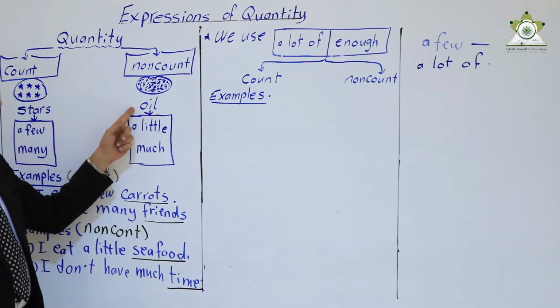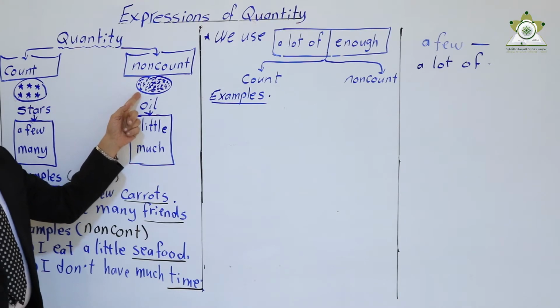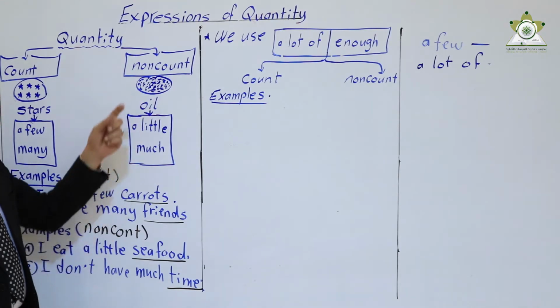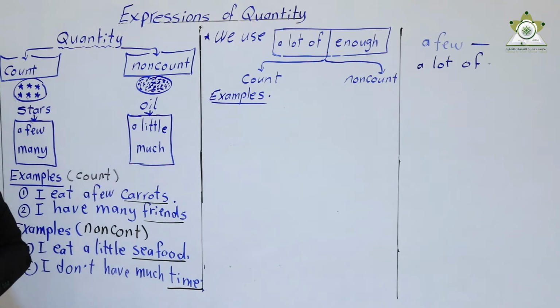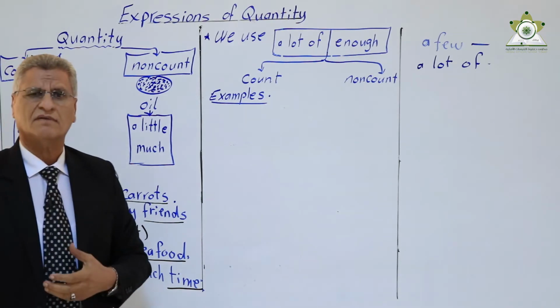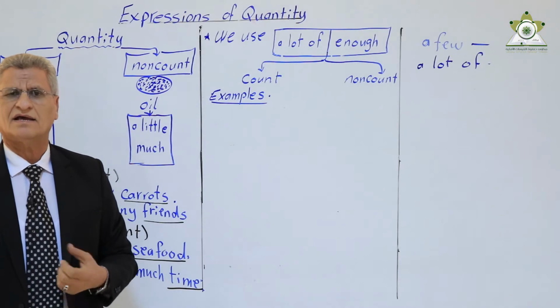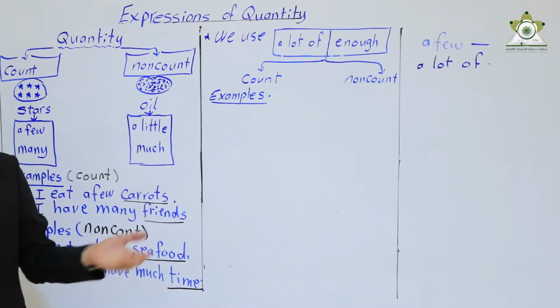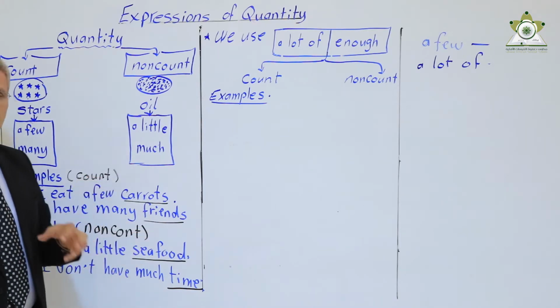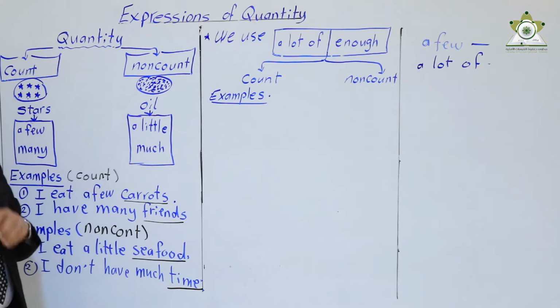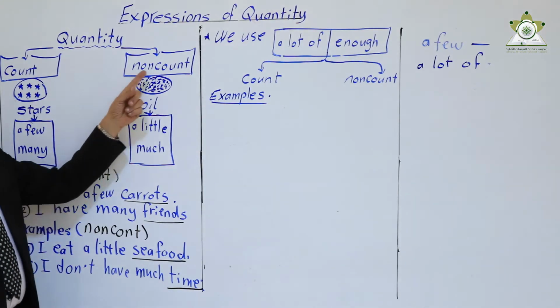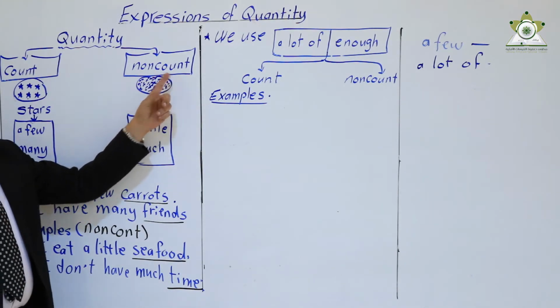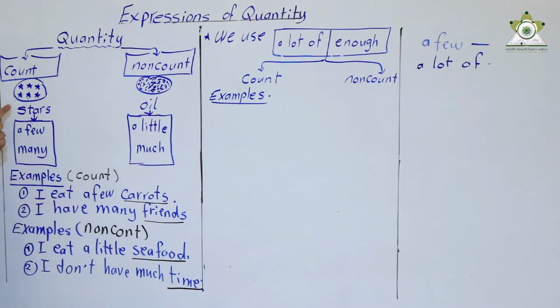Non-count like oil. We can't count oil, water, coffee. There are many examples for non-count: oil, water, coffee, tea, and so on. If you can't count the thing or the item, it is called non-count. Example for count: stars, books, cars, pens, and so on.